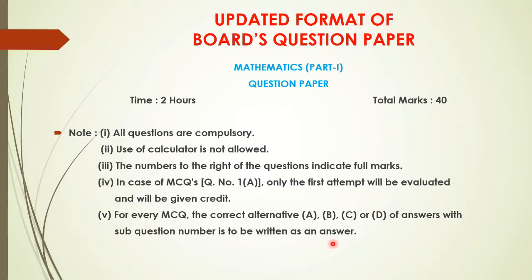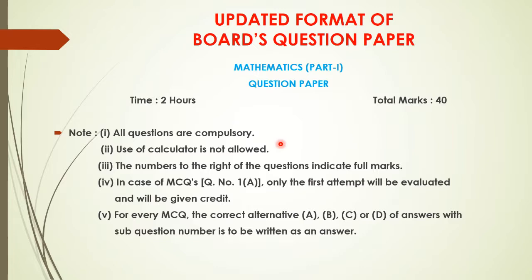If you write the correct answer, you will not get marks, but if you write the correct alphabet, then only you are going to get the marks. So the correct alternative A, B, C, D along with the proper sub-question number should be written as the answer. That means for question number 1A, in front of that write down the correct alphabet, A, B, C or D.